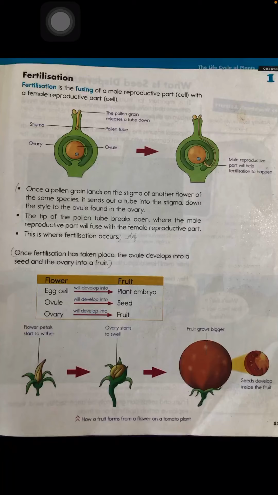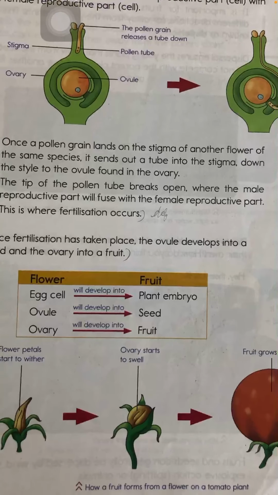Seed containing a fertilized egg, and then by the process of cell division, the ovary swells and is converted into fruit. Just like you are seeing, the egg cell will develop into a plant embryo, the ovule will develop into a seed, and the ovary will develop into fruit.